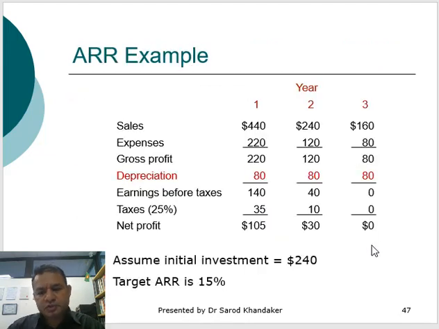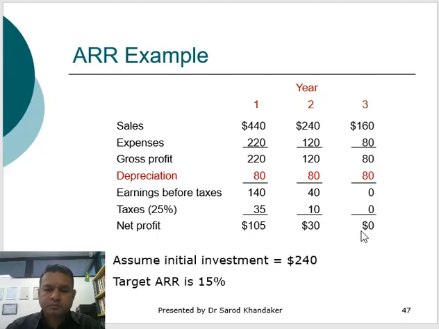So let's look at this example. In this example, we find that the net profit is $105 for the first year. For the second year, the net profit is $30, and the third year the net profit is 0. So assume the initial investment is $240 and our target ARR is 15%. So we need to calculate the average net profit divided by the average book value.